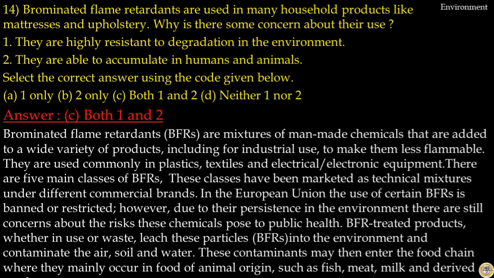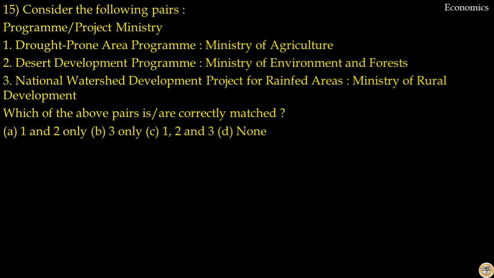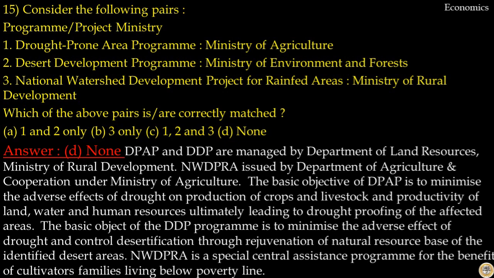Question number 15. Consider the following pairs. Drought-Prone Area Program, implemented by Ministry of Agriculture. That is incorrect. Desert Development Program, implemented by Ministry of Environment and Forest. That is incorrect. National Watershed Development Project for Rainfed Areas, implemented by Ministry of Rural Development. That is incorrect. Which of the above pairs is or are correctly matched? The answer to this question is option D. None of the pairs are correctly matched.